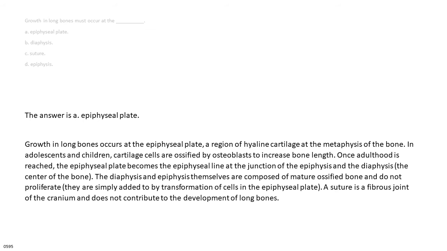Once adulthood is reached, the epiphyseal plate becomes the epiphyseal line at the junction of the epiphysis and the diaphysis, the center of the bone. The diaphysis and epiphysis themselves are composed of mature ossified bone and do not proliferate, they are simply added to by transformation of cells in the epiphyseal plate. A suture is a fibrous joint of the cranium and does not contribute to the development of long bones.